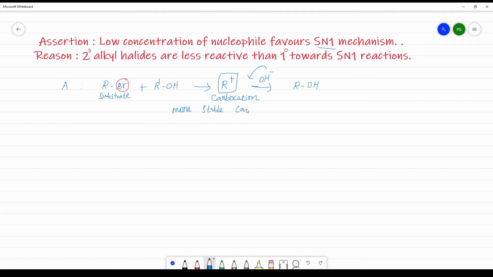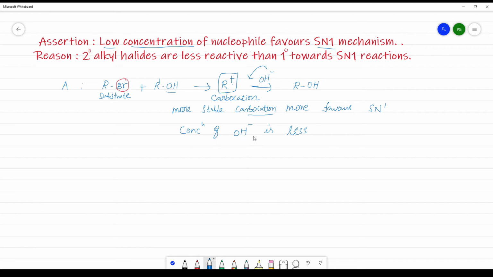The more stable the carbocation, the more it favors SN1 mechanism. Now we have to speak on the low concentration of nucleophile. So OH minus is the nucleophile. If the concentration of OH minus is less, it will not attack the carbocation easily. What happens? The carbocation will be more stable.